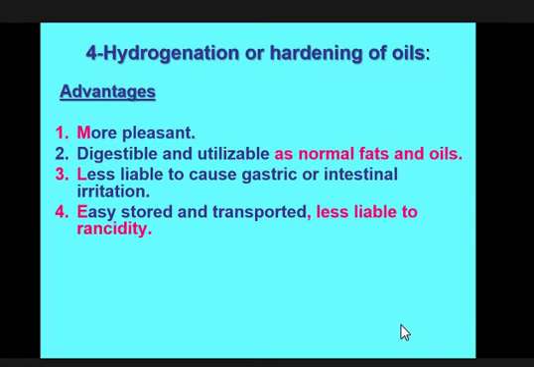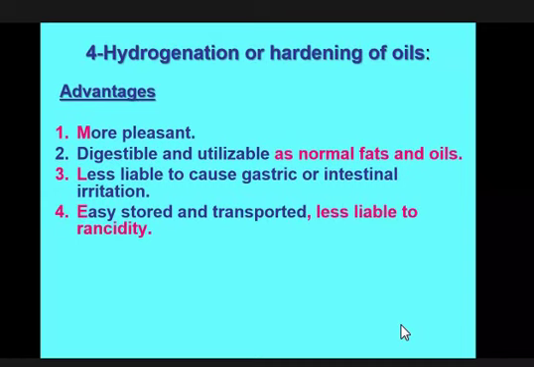So when you convert this liquid or unsaturated fatty acid into saturated or solid fat, then there is no double bond. With no double bond present, no bacterial attack will occur, no breakdown of the fat will occur, and it will not produce any rancid fat.